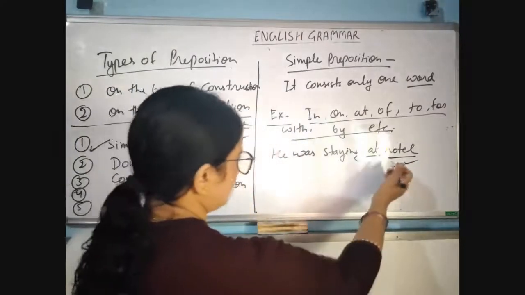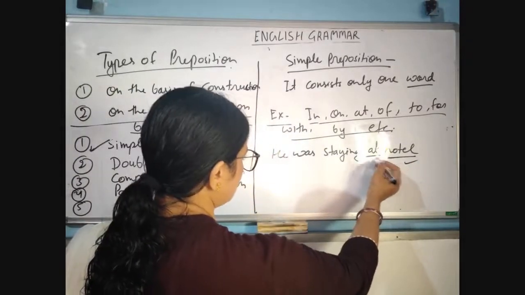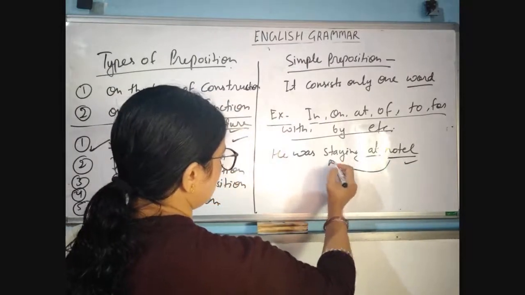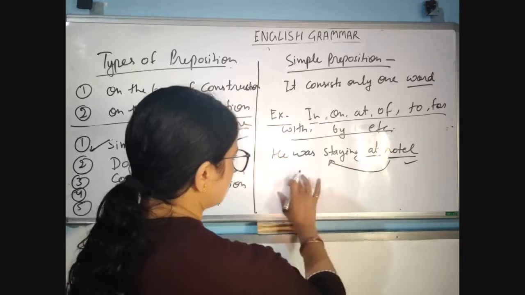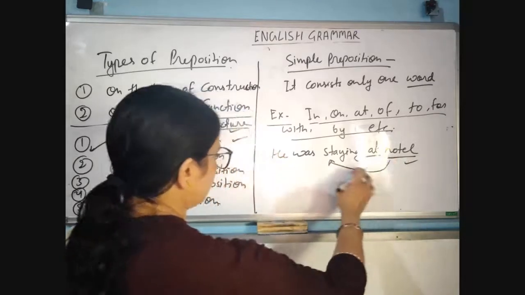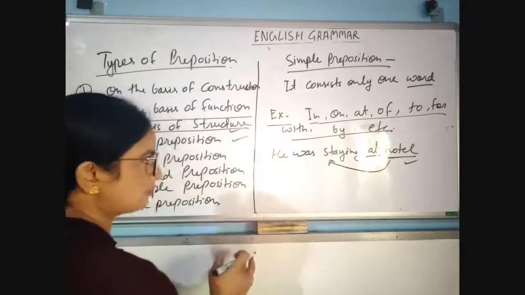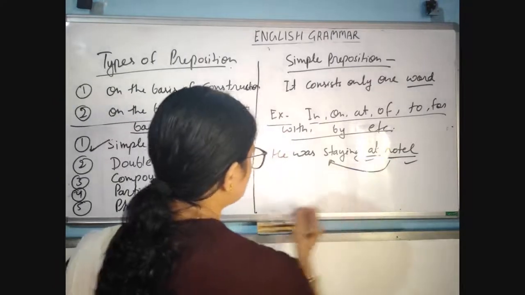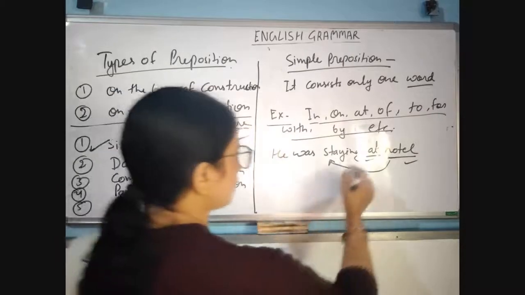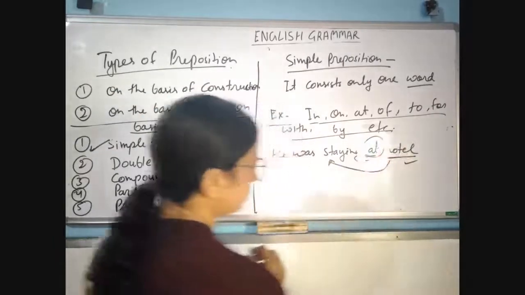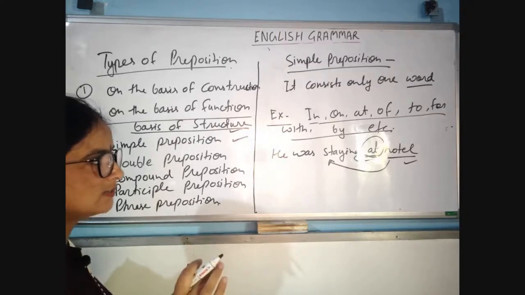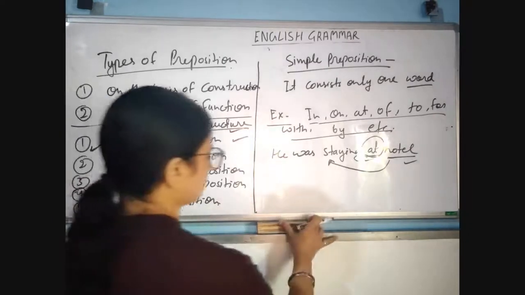So the preposition at is showing the relationship between this noun and the rest part of the sentence. So that's why it is a simple preposition and there is only one word. Okay, you are looking, only one word is given here, so this is a simple preposition.